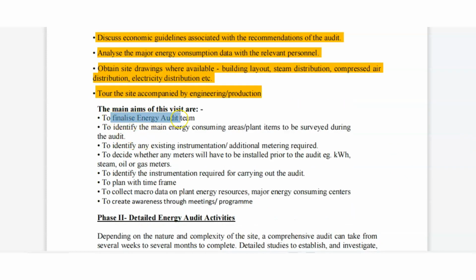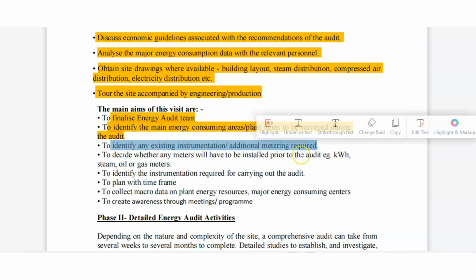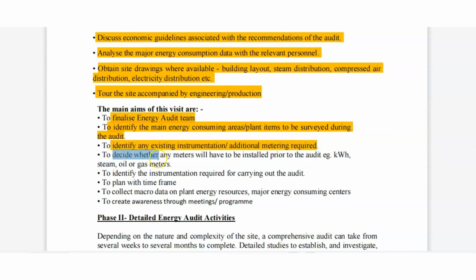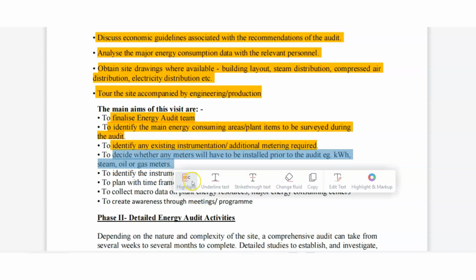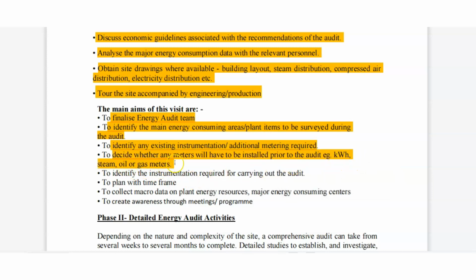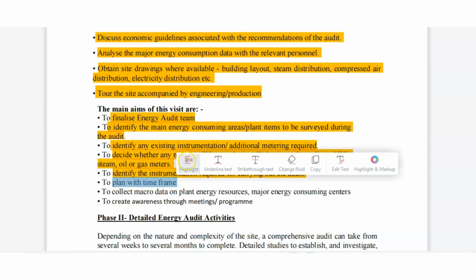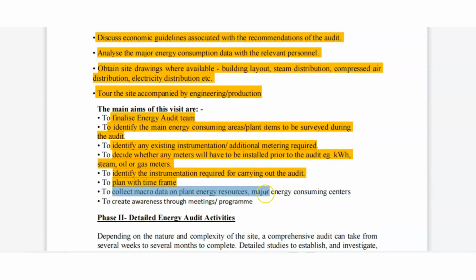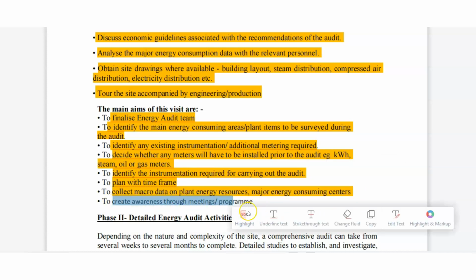Finalize the energy audit team. Identify the main energy consumption areas and plan the survey audit. Identify existing instruments and additional metering required, and decide whether any meters will have to be installed prior to the audit, for example kilowatt hour, steam, oil, gas, etc. Identify the instruments required for carrying out the audit, plan the time frame, collect macro data such as plant energy resource and measure centers, etc., and create awareness through meetings and programs.